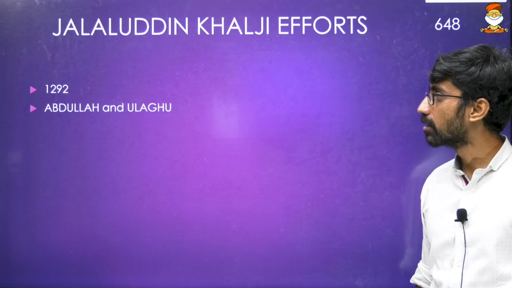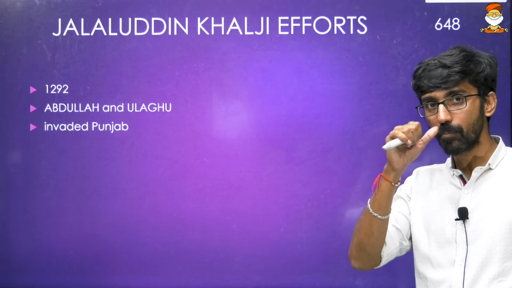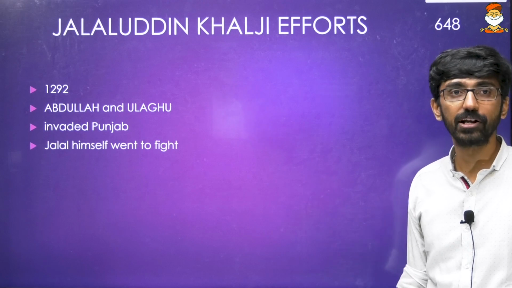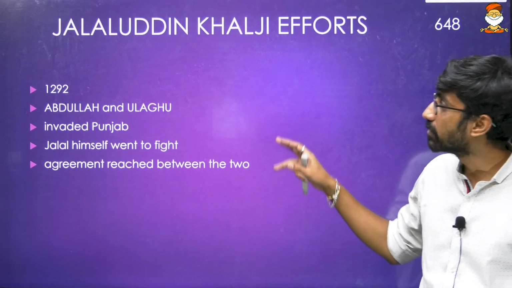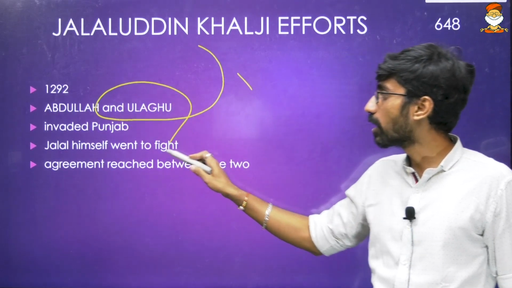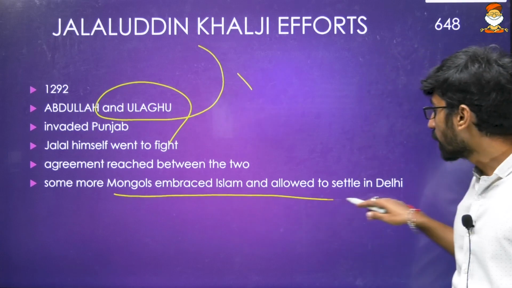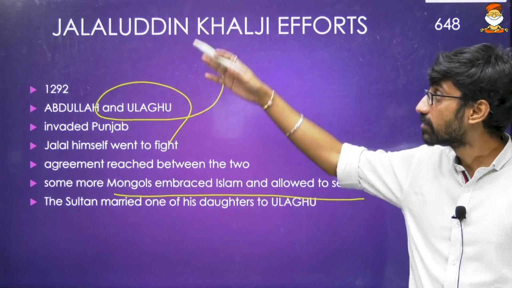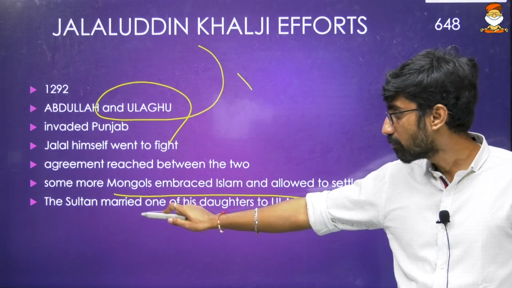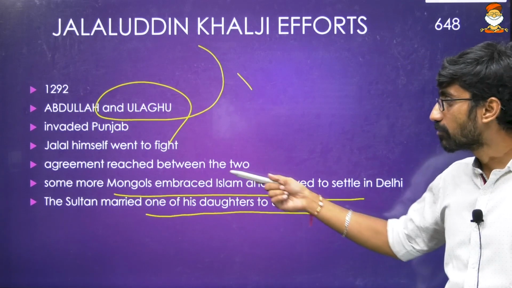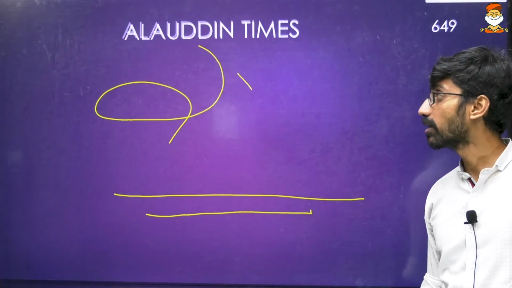So the rulers Abdullah and Ulagu were the commanders of the Mongols. They invaded the Punjab region in 1292, and Jalaluddin Khalji himself went to fight, and some kind of agreement was reached between Jalaluddin Khalji and Abdullah and Ulagu, who were Mongols, and they established some matrimonial relationship between the Delhi Sultans and, we can say, the Mongols. The Sultan married one of his daughters to Ulagu, and some of the Mongols embraced Islam also, and they were allowed to settle in Delhi. Okay, that is Jalaluddin Khalji.